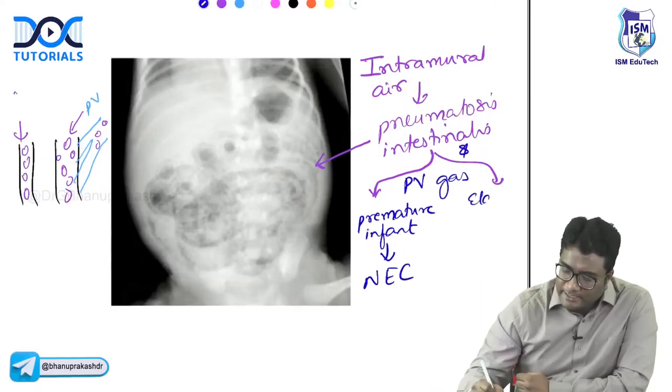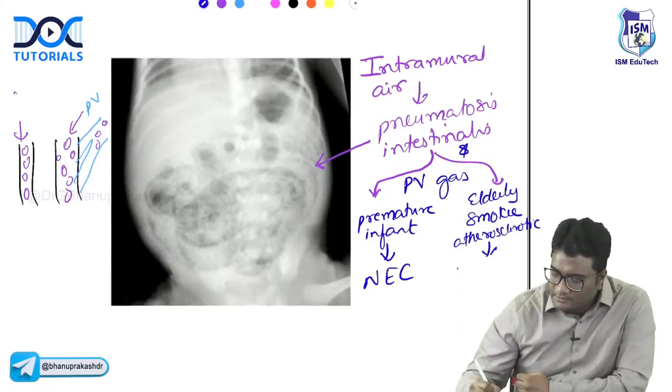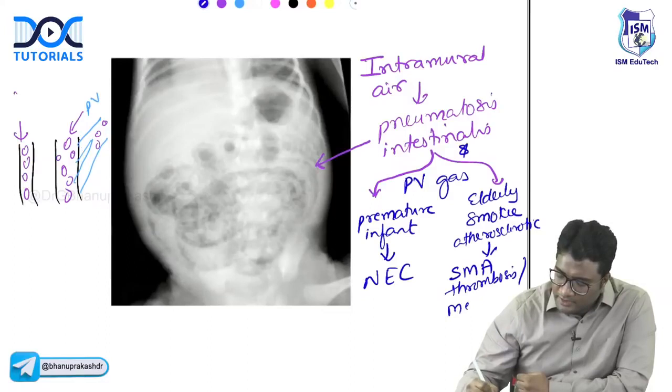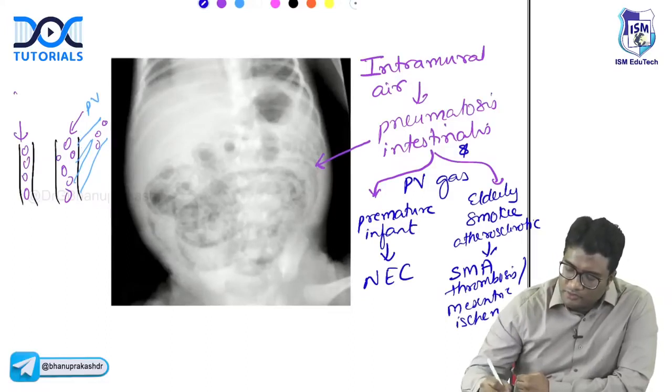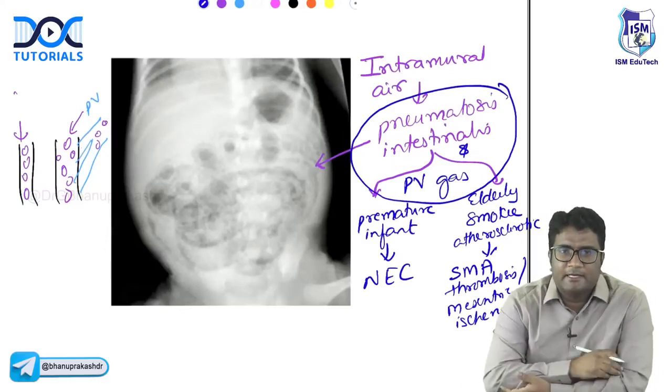And if you see it in an elderly atherosclerotic smoker, this is your superior mesenteric artery thrombosis or a mesenteric ischemia. So this is pneumatosis intestinalis and the portal vein gas.